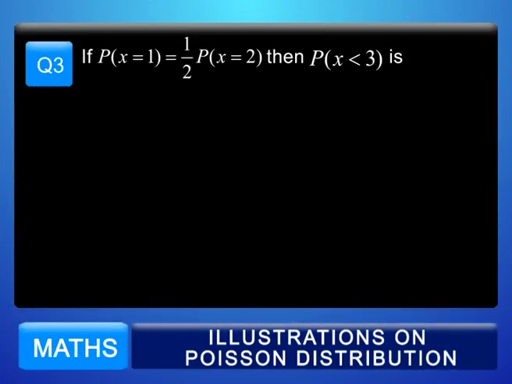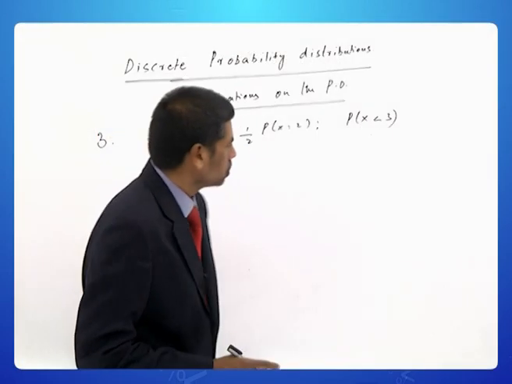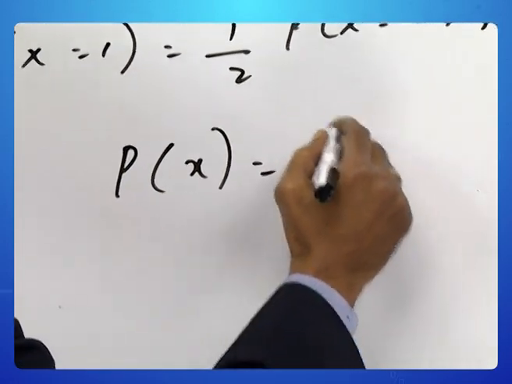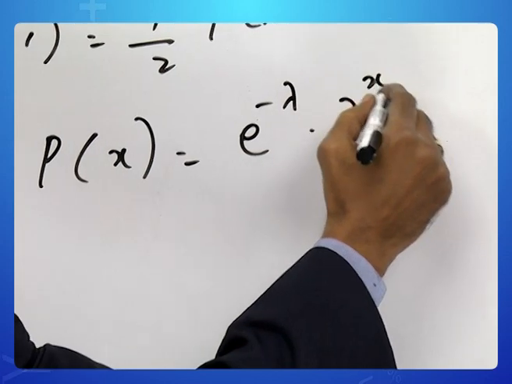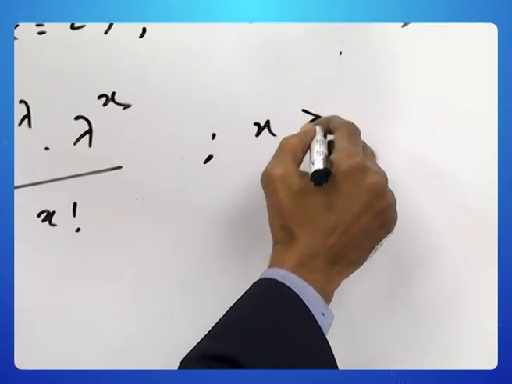Question number 3. If x is a Poisson distributed random variable with the property that probability of x equal to 1 is half times probability of x equal to 2, what is the probability that x takes values less than 3? Let us first write the mass function. Probability of x is e power minus lambda into lambda power x by x factorial, where x is greater than or equal to 0.